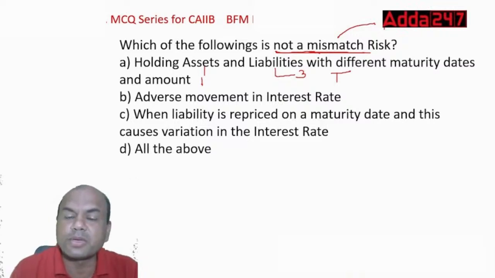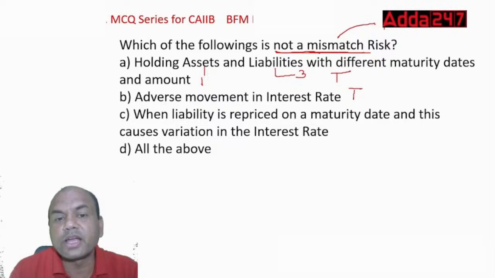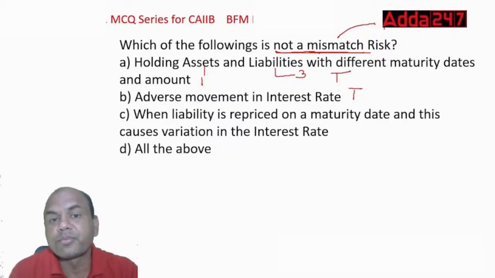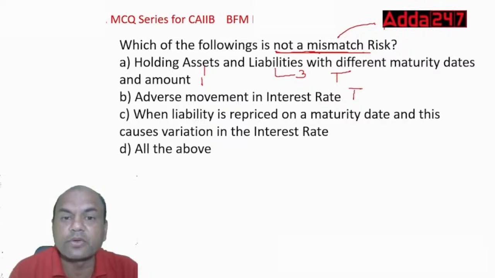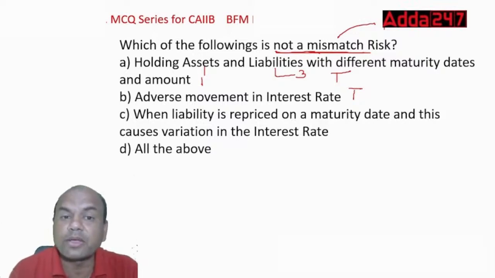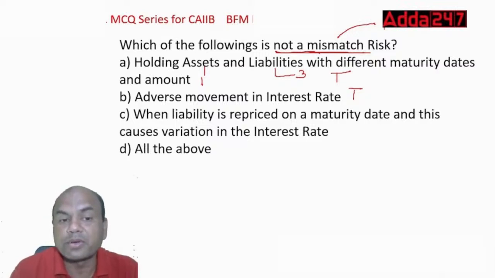Is it not a mismatch or is it a mismatch? It is a mismatch. Why? Because adverse movement in the interest rate risk will definitely affect me. For let's say the same case, asset for 1 year, liabilities for 3 years. If the interest rate moves in adverse directions, it will definitely affect my asset and liability positions or my net profit over here.